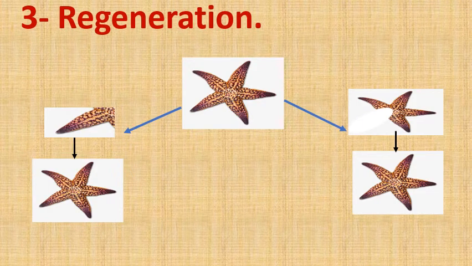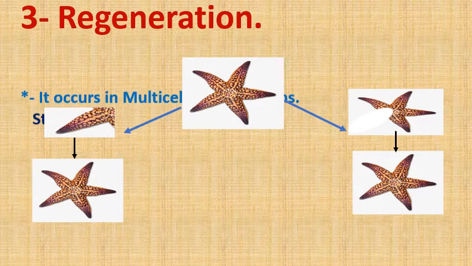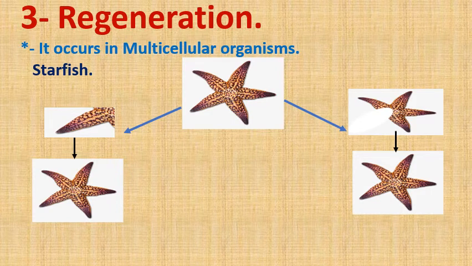Number 3, regeneration. Regeneration takes place in multicellular organisms. What's meant by multicellular organisms? Multicellular organisms means the living organism consists of more than one cell. In starfish, the starfish produce new individual asexually by regeneration.